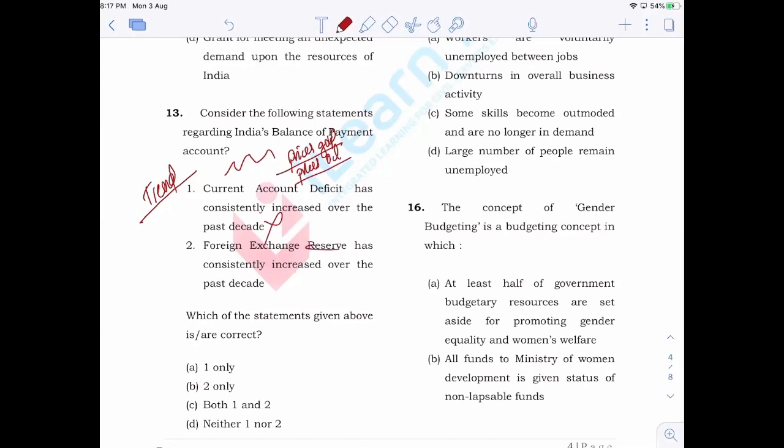Then foreign exchange reserve, again, this is something that you have to understand. With increase or decrease in the level of trade taking place in the country, we can see that the foreign exchange reserve will increase or decrease, right? So that will also be wrong. So in general, you can say that it is in very rare cases that consistently increase or consistently decrease becomes correct. Okay. So the answer is D.